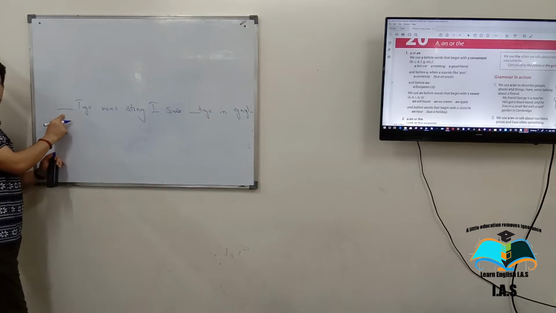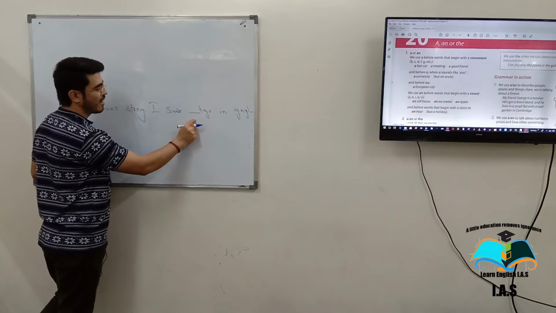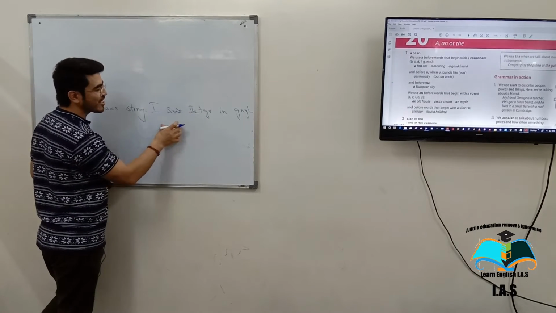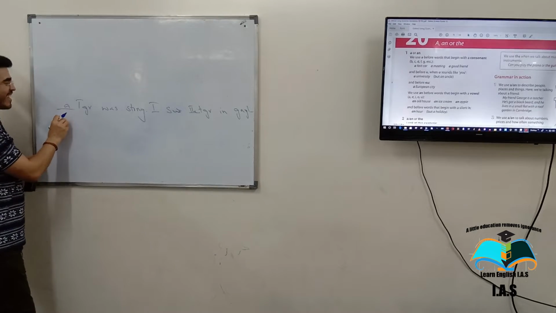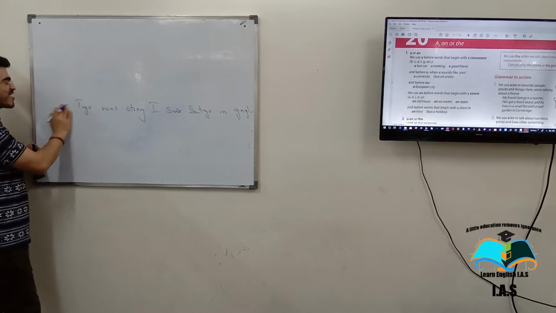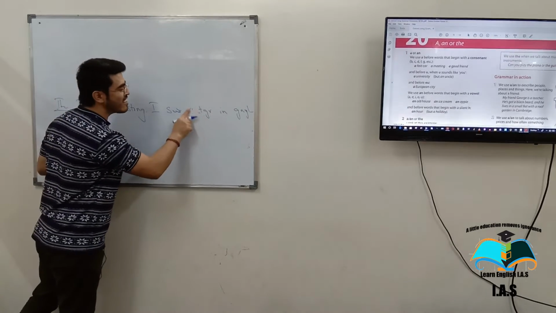What? The second? The, right? Is this right? I saw the tiger in the jungle. A tiger was strong. The tiger was strong. Excellent. The tiger was strong. I saw a tiger yesterday.